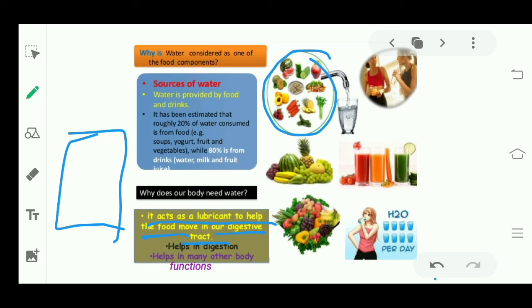So it will help each and every part move properly, and your digestion work properly. That's why you need water. It helps in digestion and in many other body functions which are done with the help of water. So, understood why water is important for us?